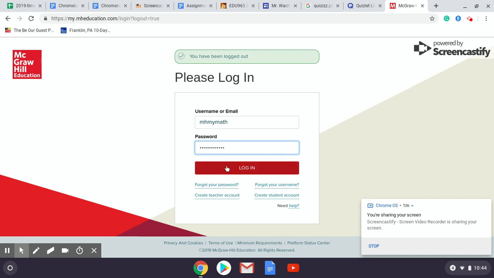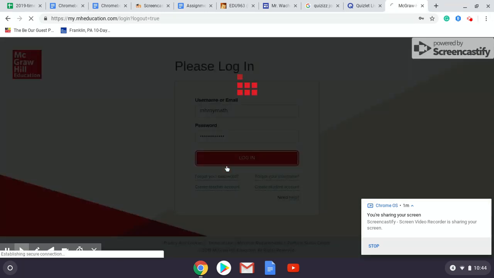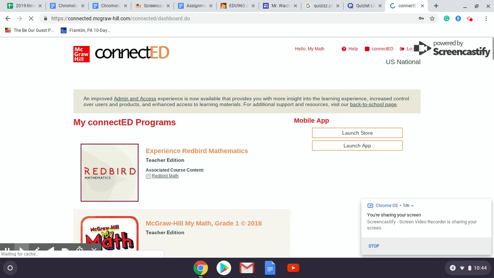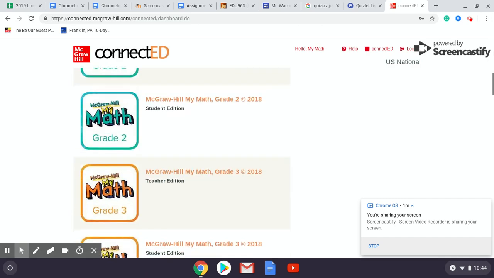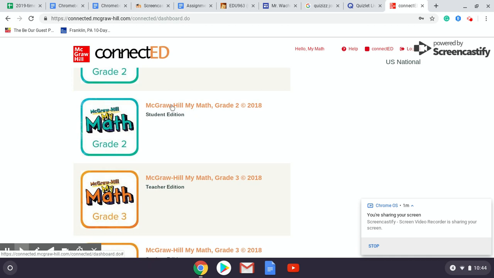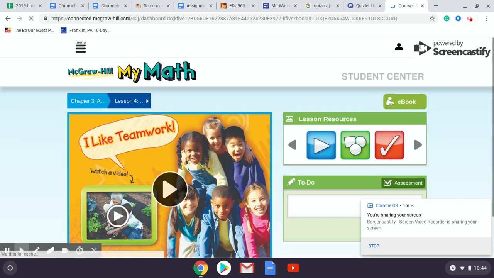So you'll type your username and password at login, and this will bring you up to your Connect Ed. You will have reading and math on here. You won't have all of these. I have administrator access, but this is the student edition, second grade, is the one you'll be looking at. So go ahead and click on that, and it'll bring you up to what we're working on.